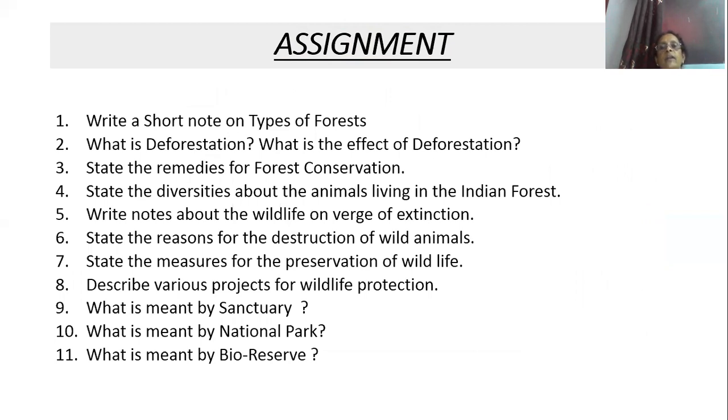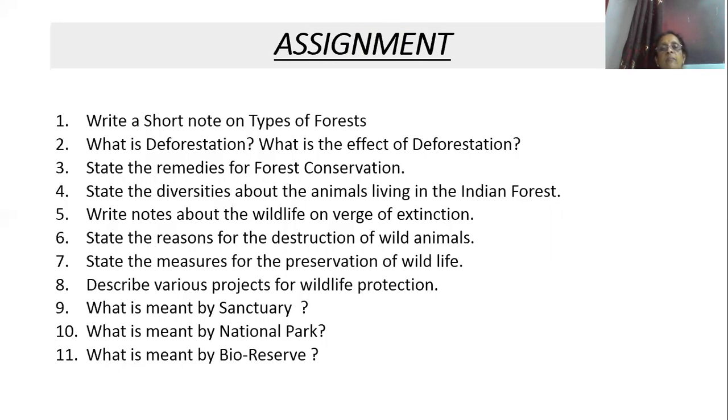In my video, I wrote the answer and the effects also. You go through it and write the answers. Then, state the remedies for forest conservation. The fourth one is, state the diversities of the animals living in Indian forests. Then the fifth one, write notes about wildlife on the verge of extinction. Sixth one, state the reasons for the destruction of wild animals. Seventh one, state the measures for the preservation of wildlife. Eighth one, describe various projects for wildlife protection.